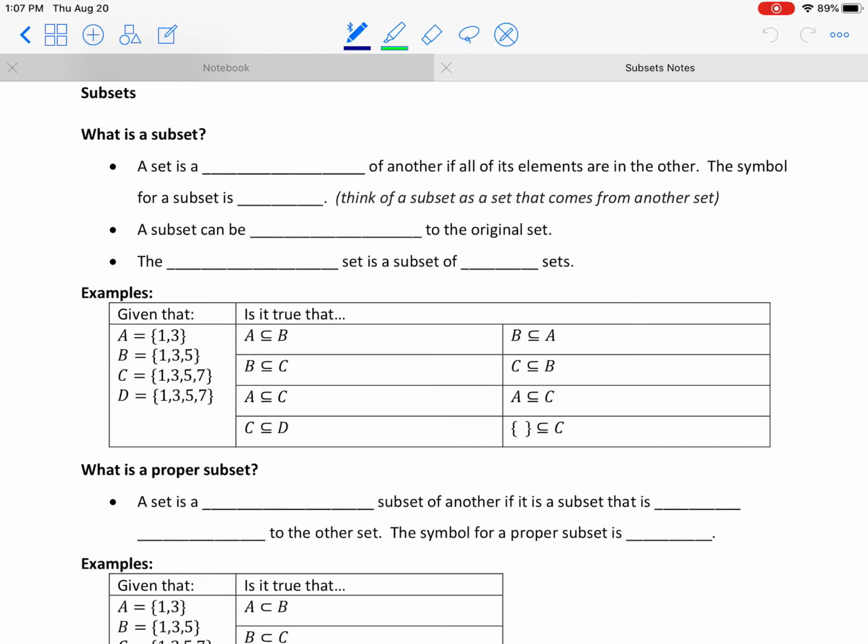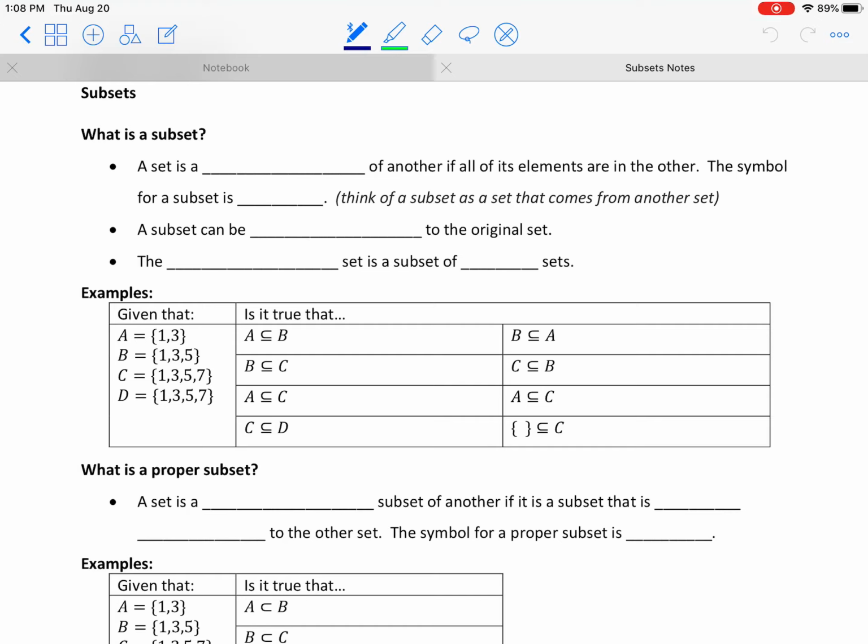Hello out there, and welcome to our lesson on subsets. So we described a set previously as a group of people or places or things, and then the people, places, or things that were in that set were called the elements of that set. So today what we're going to be looking at are subsets of given sets.